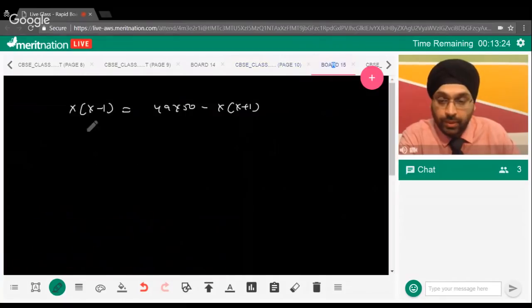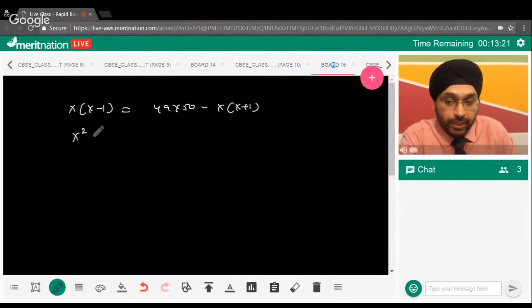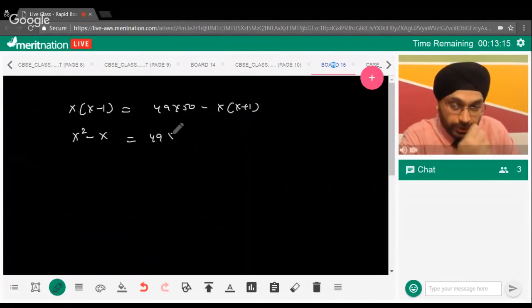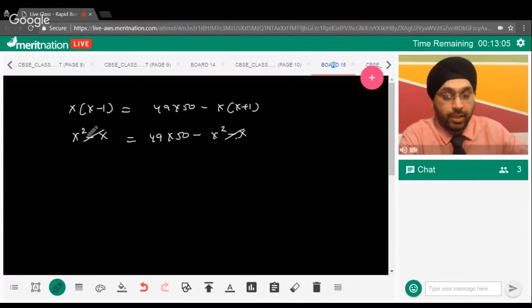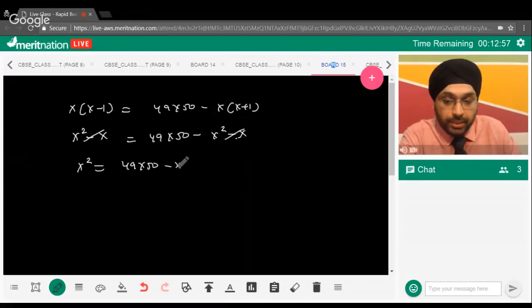Now guys, if you expand the equation, that will be x square minus x equals 49 into 50 minus x square minus x again, if you open the bracket. Now if you see it very clearly, we can cancel this minus x and this one. Why? Because they are of the same sign and they are on opposite sides of an equation, we can always cancel them. So we are left with x square equals 49 into 50 minus x square.